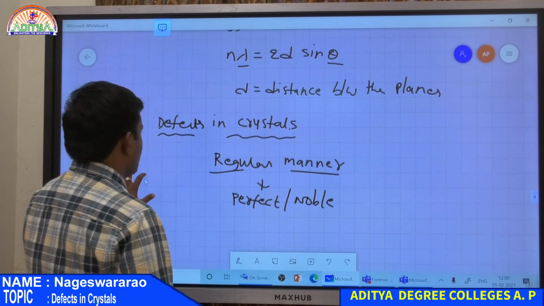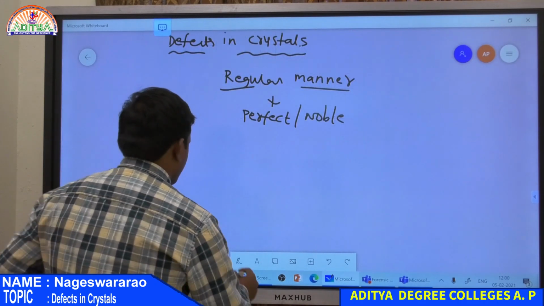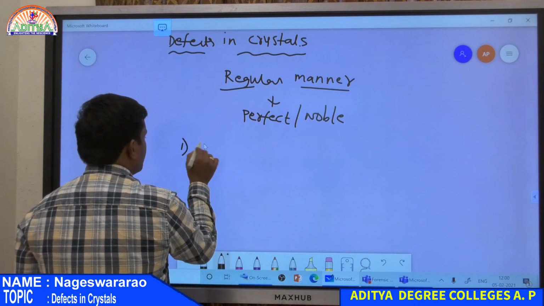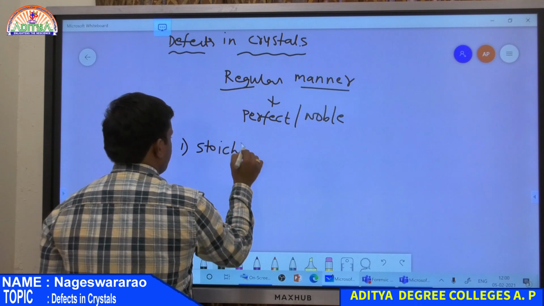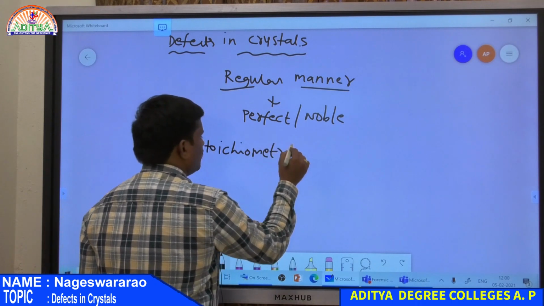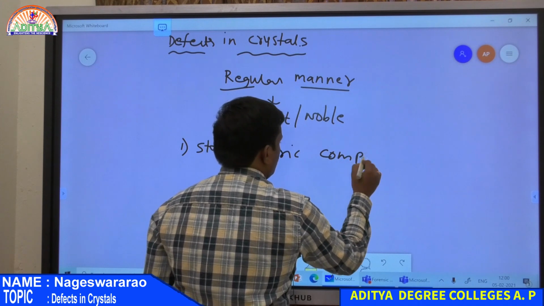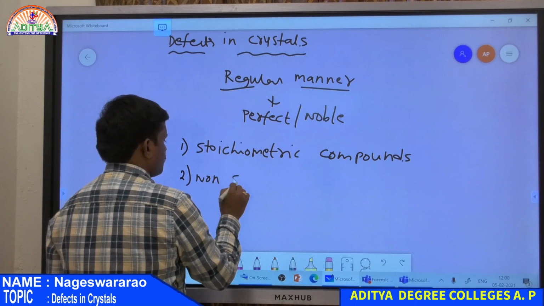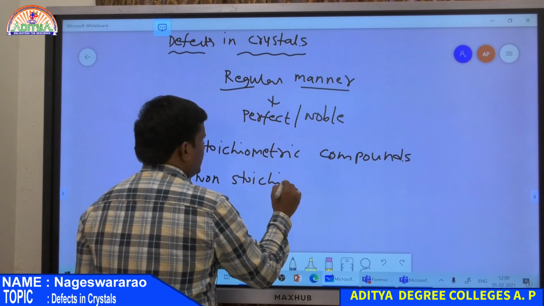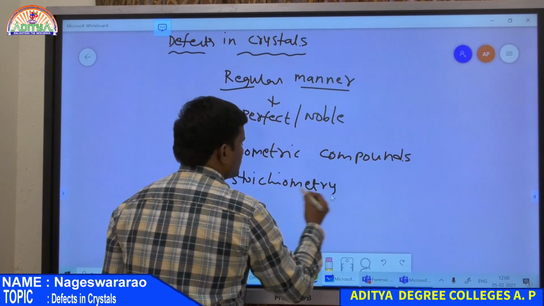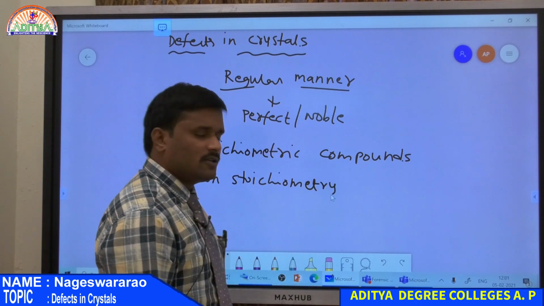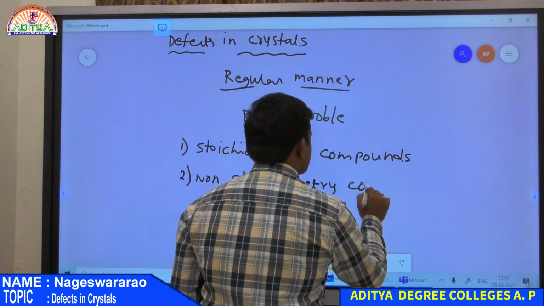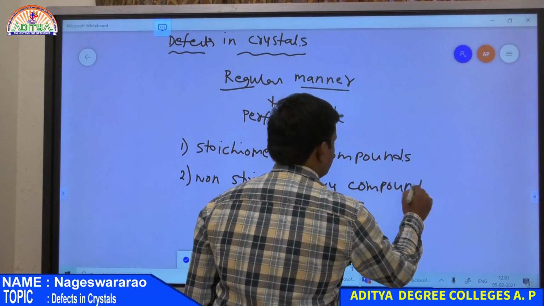Defects are classified into two types based on the compound. Compounds are of two types. The first one is stoichiometric compounds, and the second one is non-stoichiometric compounds. The defects, that is the deviations in the crystal structure, are observed in both stoichiometric as well as non-stoichiometric compounds. First of all, what are stoichiometric and non-stoichiometric compounds?